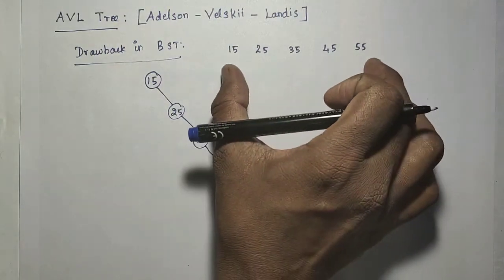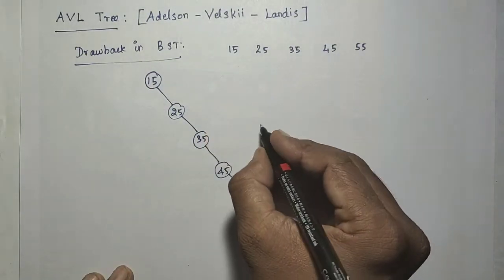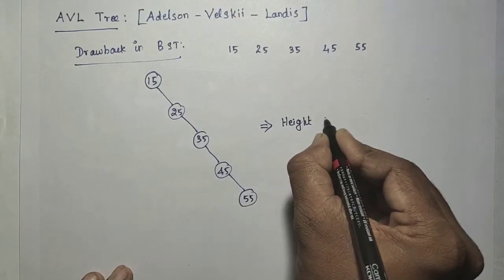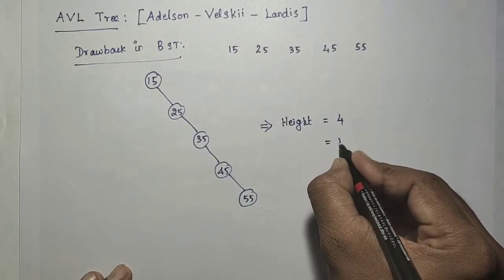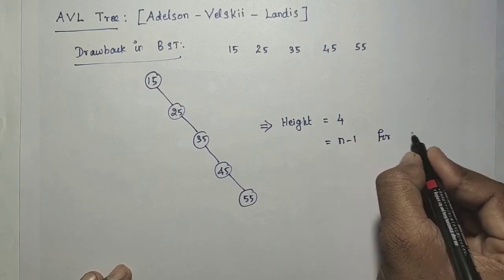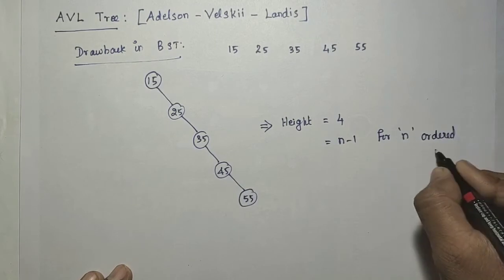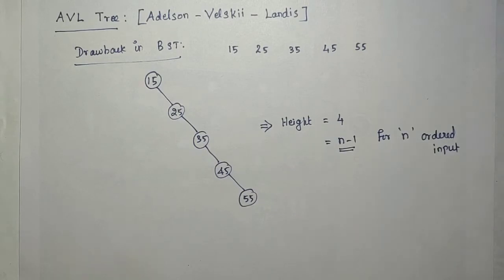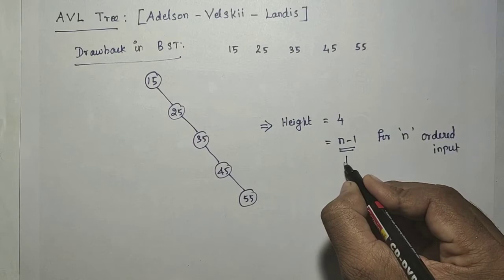When we construct the binary search tree for sorted, ordered elements, the height of the tree is n minus 1 for n ordered inputs. Your binary search tree has the advantage only if it has the minimum height.